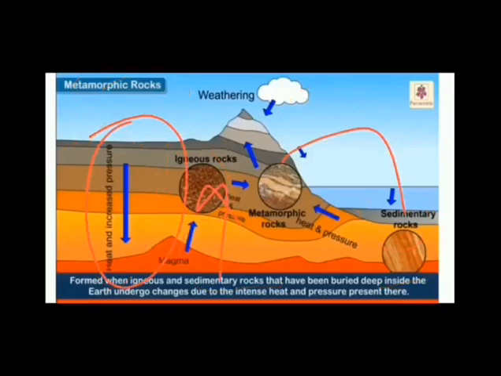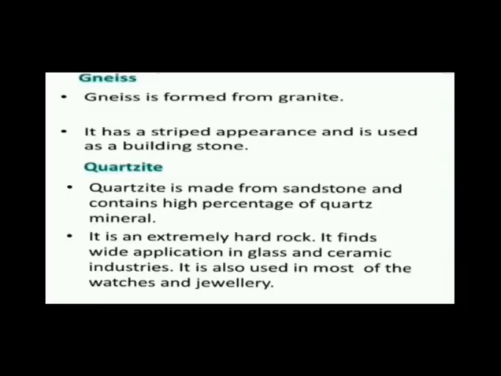So the first metamorphic rock is gneiss. Gneiss is formed from granite. Gneiss is a metamorphic rock which is formed from the igneous rock called granite. If the temperature and pressure of granite is increased, this granite converts into gneiss, which is a metamorphic rock.